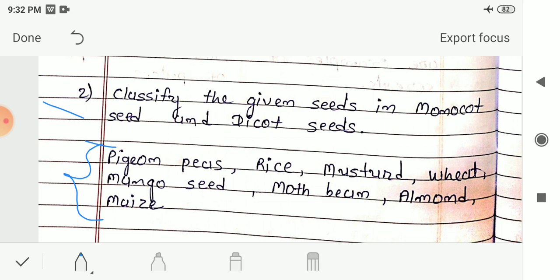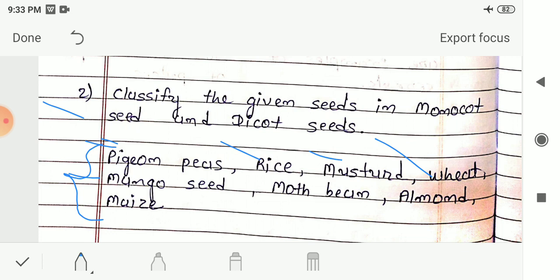So now let me start the classification. Here first is pigeon pea. Pigeon pea is an example of a dicot seed. It is a pulse, so it is a dicot seed. Next is rice. Rice is a monocot seed. Next is mustard. It is also a monocot seed. Next is wheat. Wheat is also a monocot seed. Next is mango seed. Mango seed is a dicot seed. We can break it into two equal halves. So it is a dicot seed.